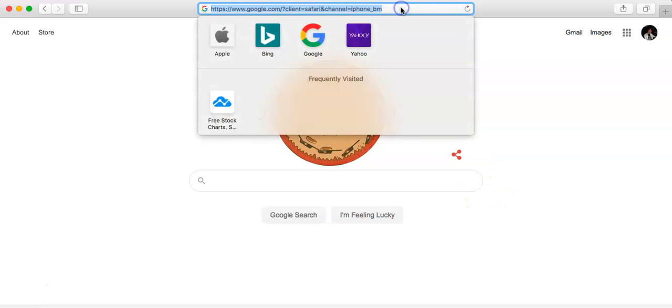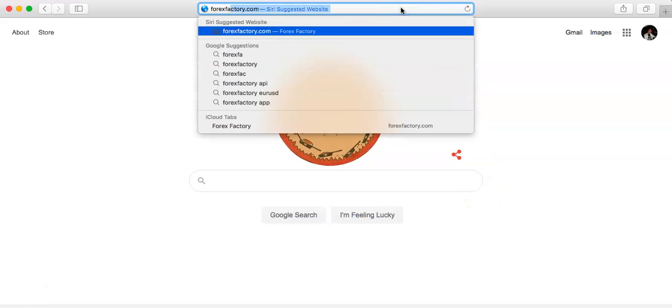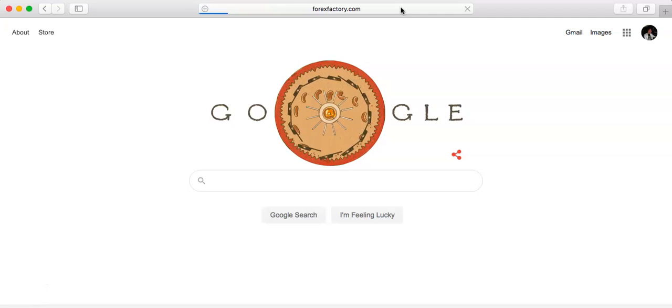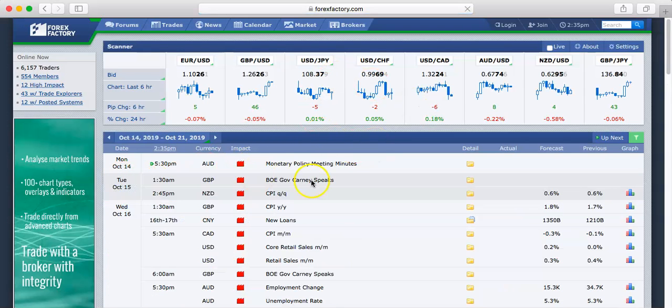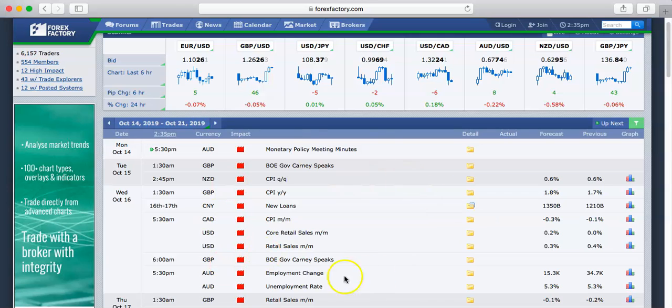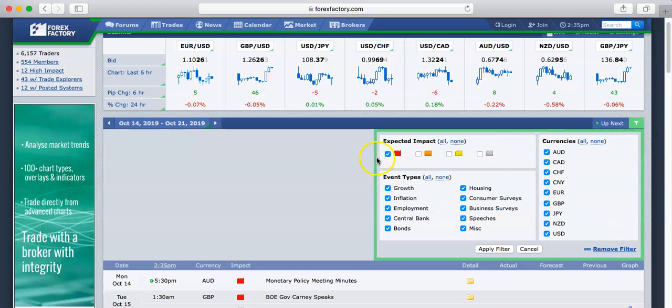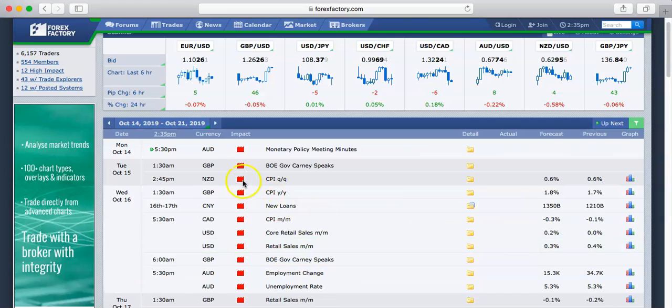So the way that we do this is we use forexfactory.com. I'm going to show you guys a couple of things that you should be doing right off the bat. So right here, this is all I'm really looking at on this website, is the news right here. What I have is this little filter and I have the red box checked only. And what that means is that is high impact news. You guys can see high impact expected.